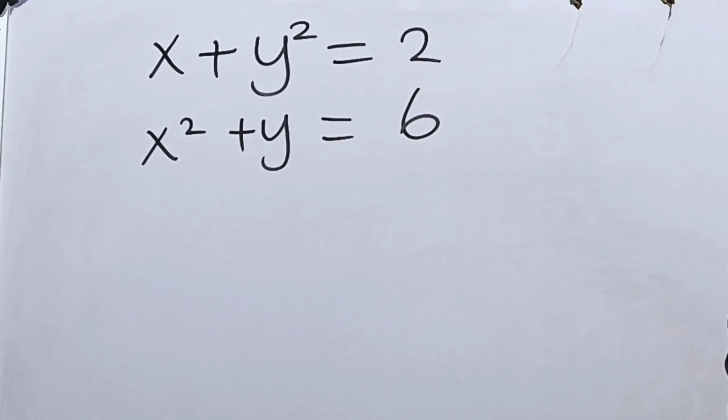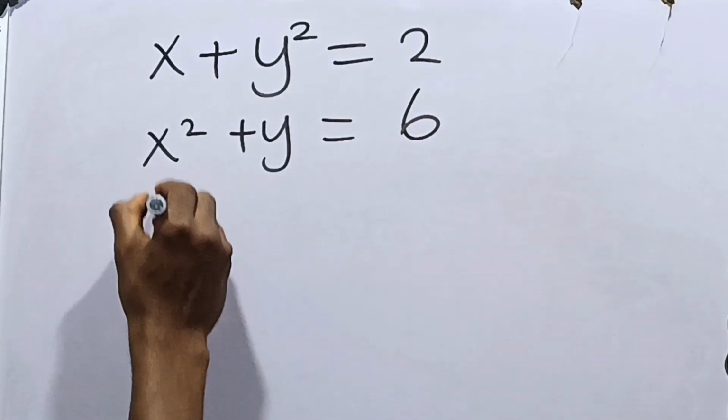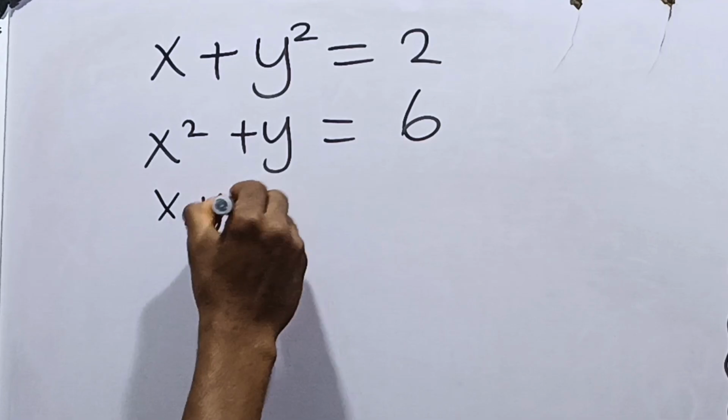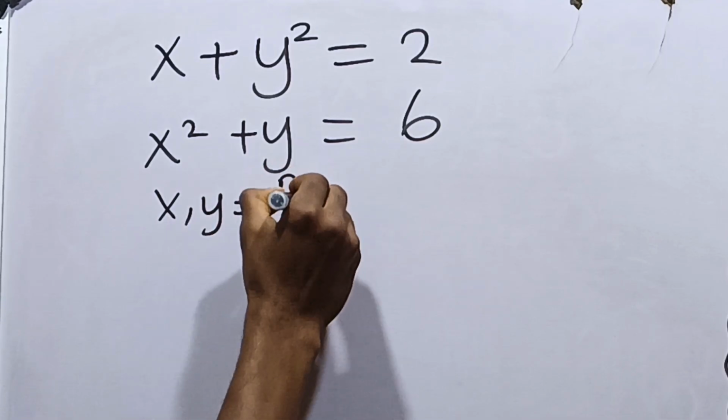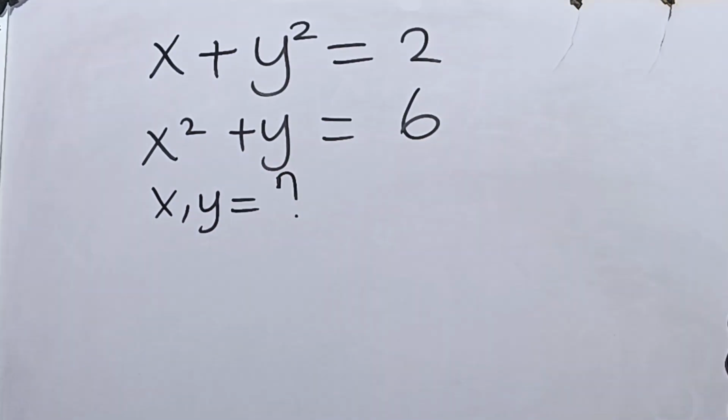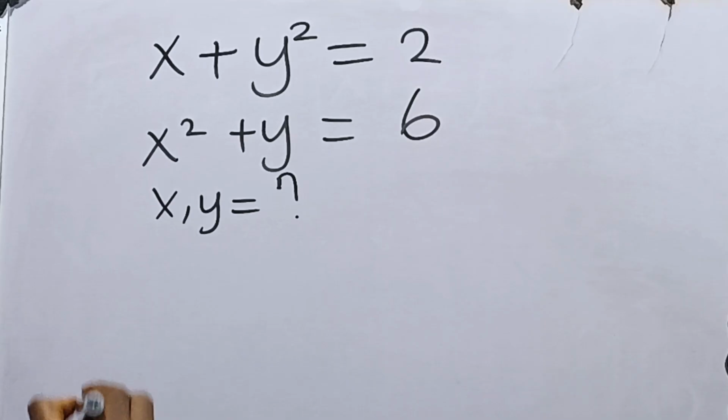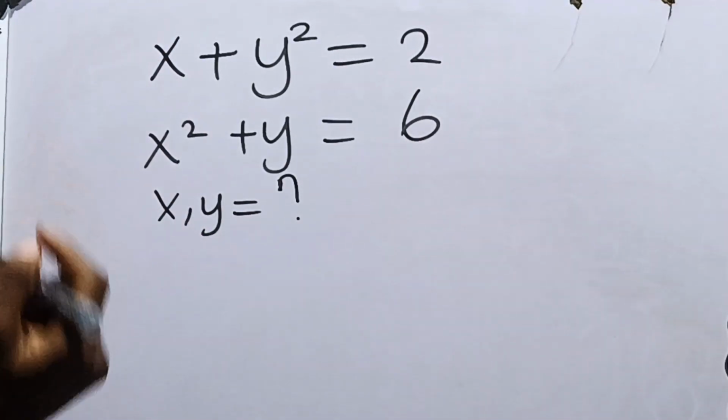Let's solve this together. It says x plus y squared is equal to 2 and x squared plus y is equal to 6. So you're required to solve for the values of x and y in this equation, okay?